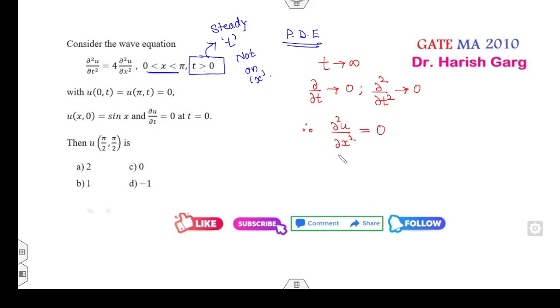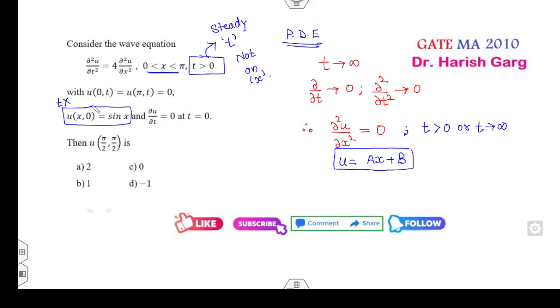Can you apply the steady state solution? The solution is a quadratic equation, that is ax plus b. Now which of these conditions can you apply? This is applicable whenever t approaches infinity. But in this case you can see t is not satisfied by this condition, so you can never apply this condition to find a and b. Again, t is not greater than 0 or t is not infinity, so you can never apply the partial derivative of u condition here.